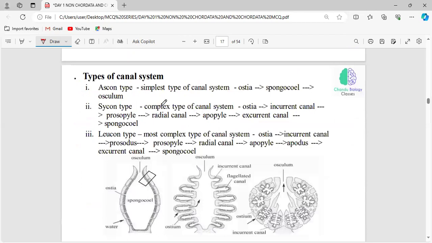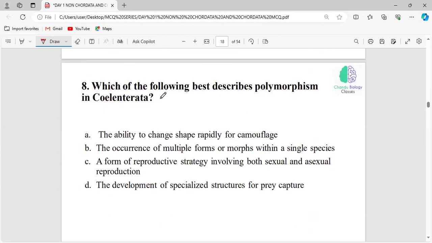And there are different types of canal system: ascon type, sycon type, and leucon type. Which will be the simplest type of canal system? Ascon type will be the simplest, and leucon type will be the most complex. Sycon type will be the intermediate structure, right? Now, next question: which of the following best describes polymorphism in Coelenterata?